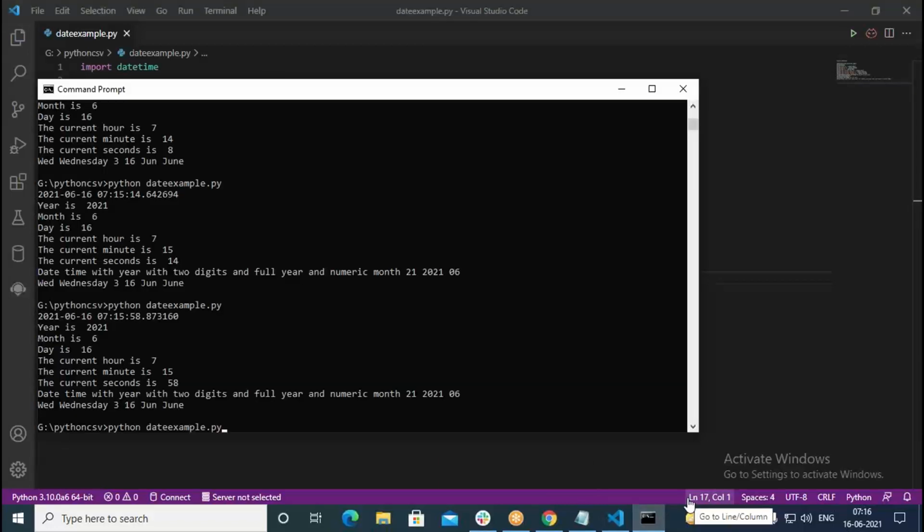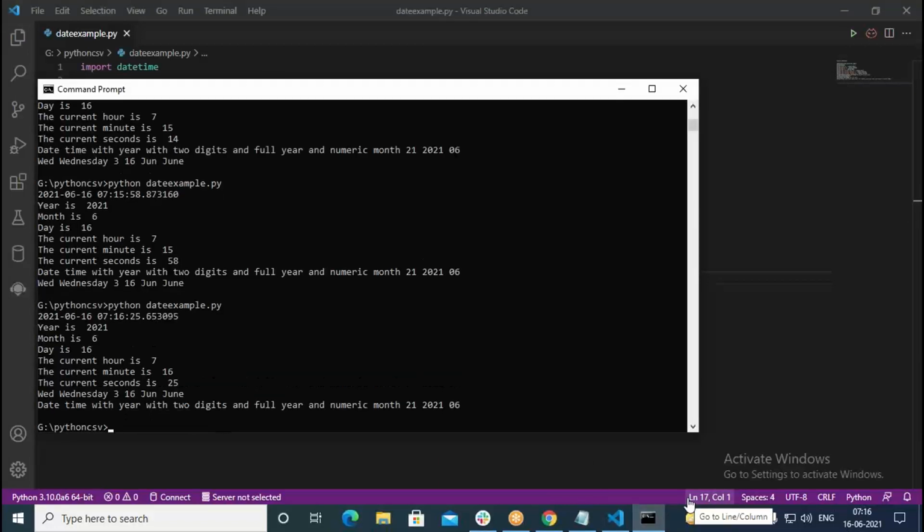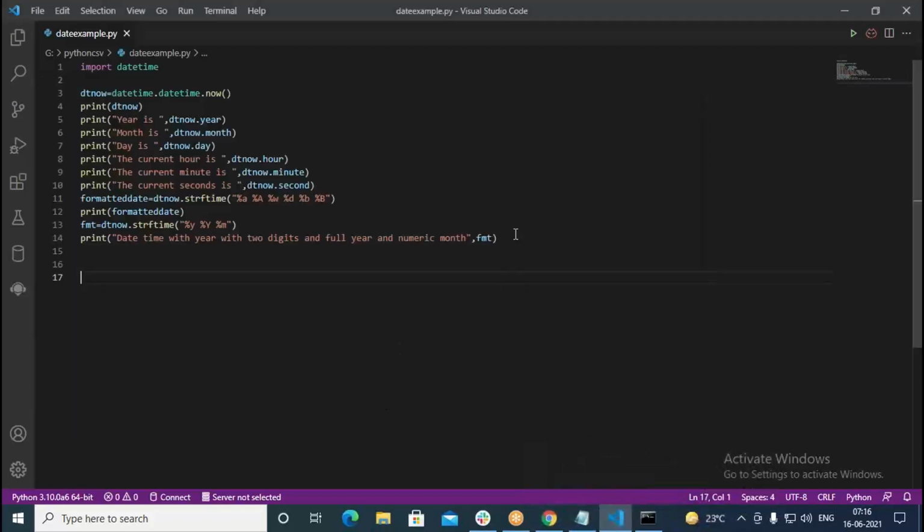Due to that the problem was, when you print now, exactly it's coming at the bottom: date time with year with 2 digits and full year and numeric month, 21, 2021 and 6, we get like this. So this is giving you the formatting of the full year and only the abbreviated year, and the other thing is the numeric month. In the same way we can do with other things, like we can print the time in the required format. Let us come into this.